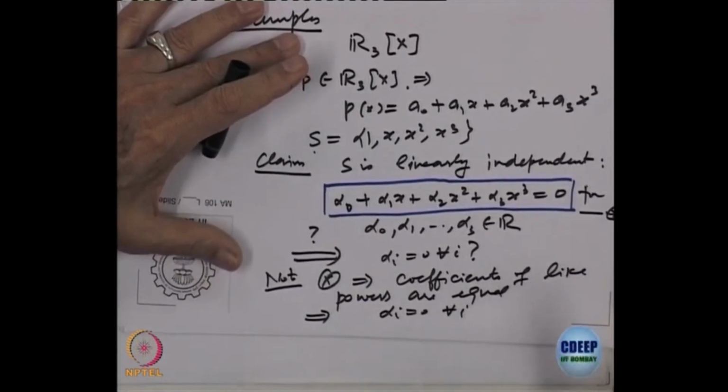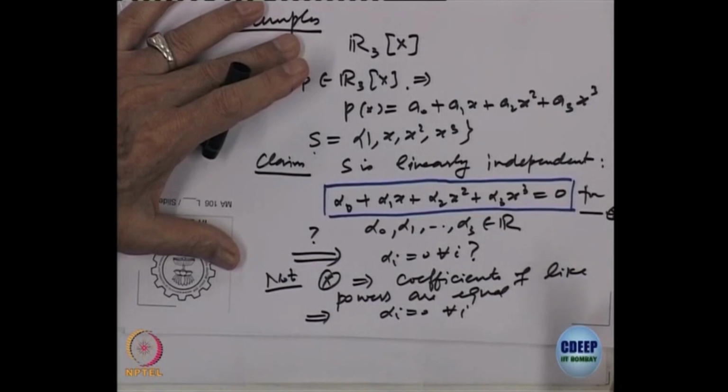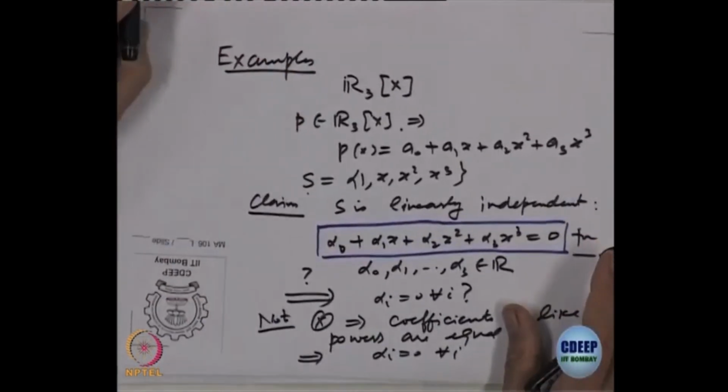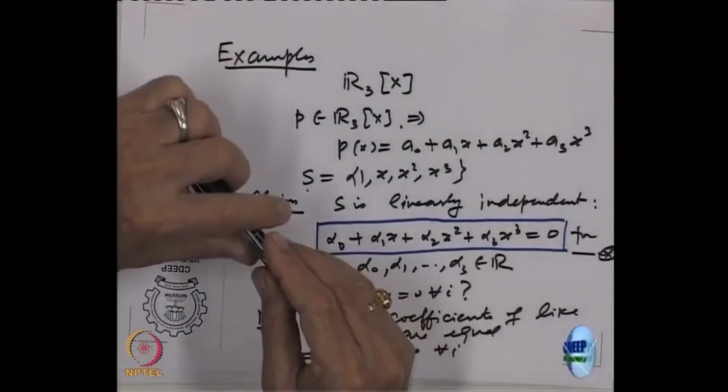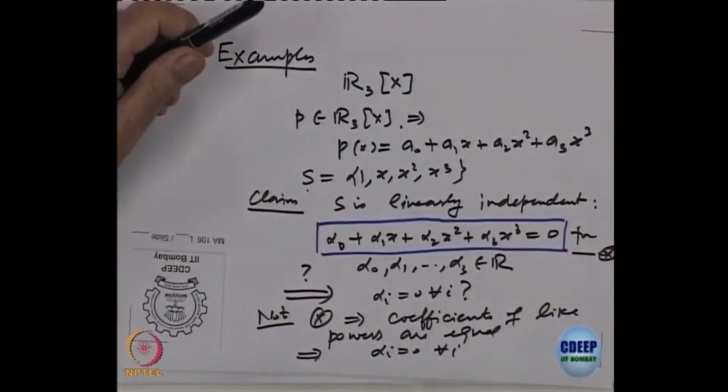That is by the definition itself of equality of polynomials. So, this set {1, x, x square, x cube} is a linearly independent set in the space of all polynomials of degree less than or equal to 3. Okay, clear?